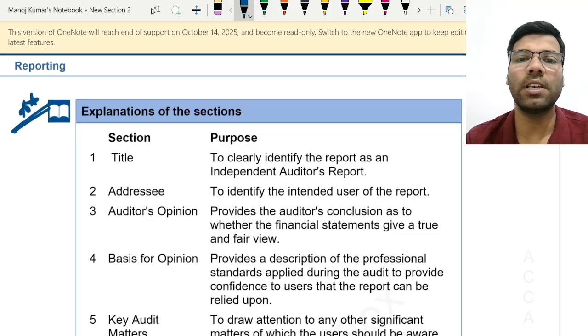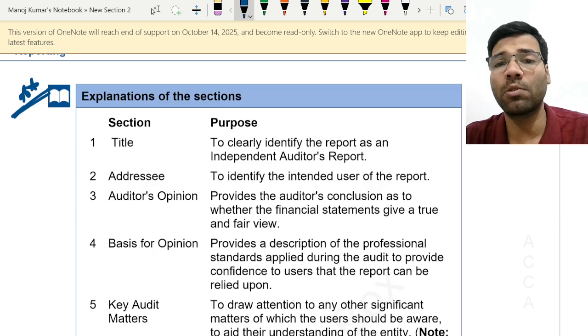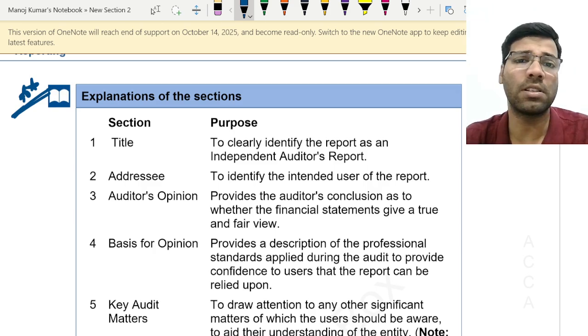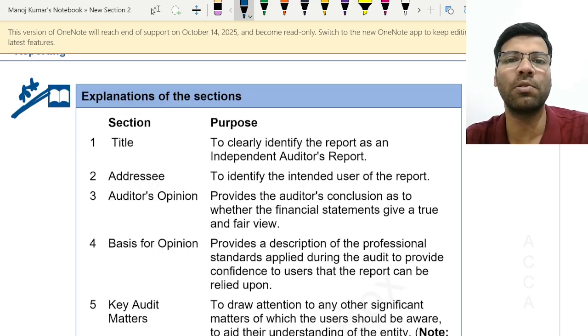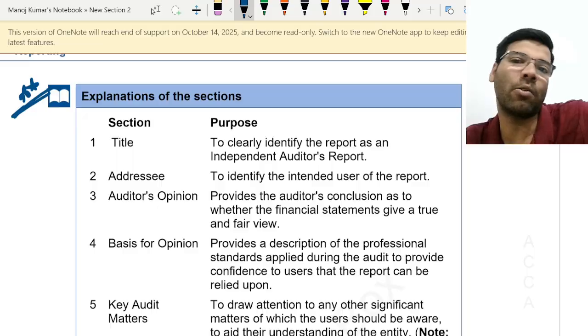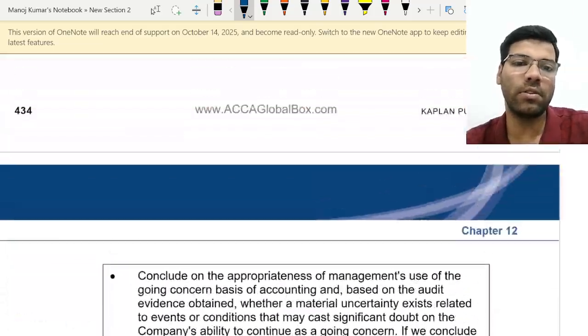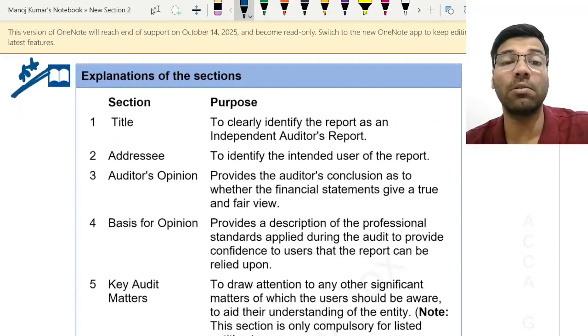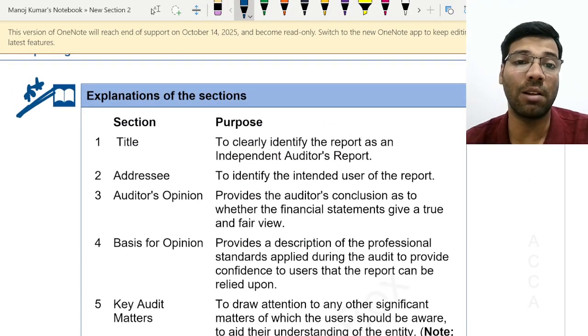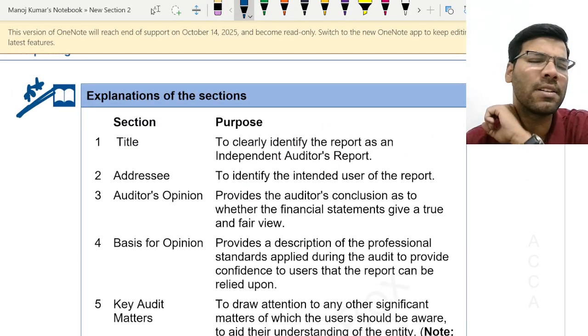Okay, see, I am telling what to skip and what to study. This is purely from the exam point of view. Just make a tick mark on what topics you need to study for the exam, and what you can just read once and keep aside. So this audit report format you can just read once and keep aside, whereas for the other topics, wherever I put the star mark, ensure that you know it compulsorily.